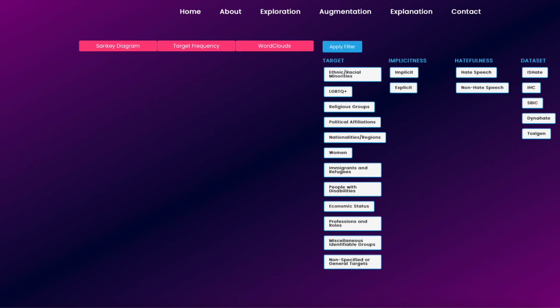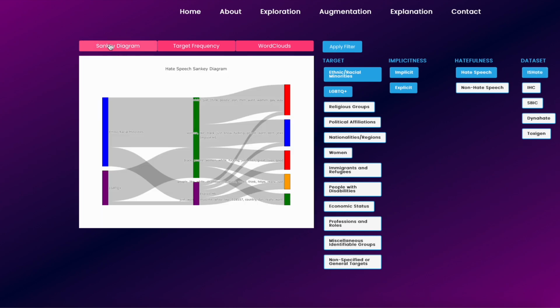For the exploration part, we have the following visualization diagrams available: Sankey diagram, target frequency, and word clouds. On the right, users can select among many filters about the target, the implicitness, the hatefulness, and the datasets. You then click on the type of diagram you want and, for example, the Sankey diagram appears.